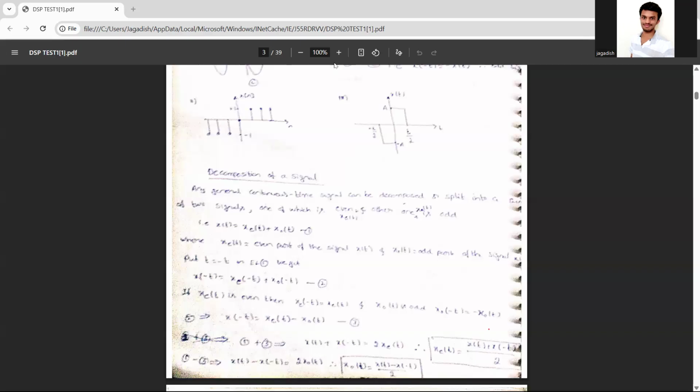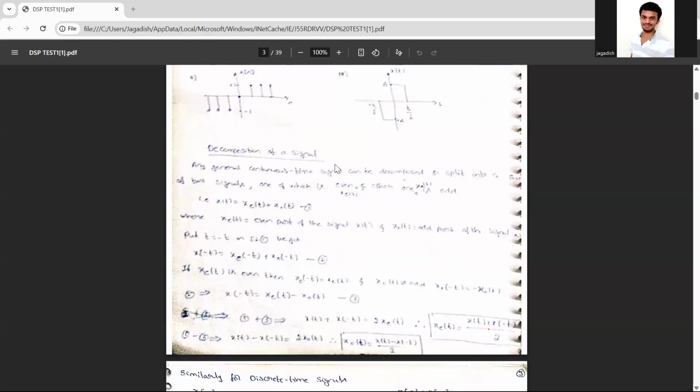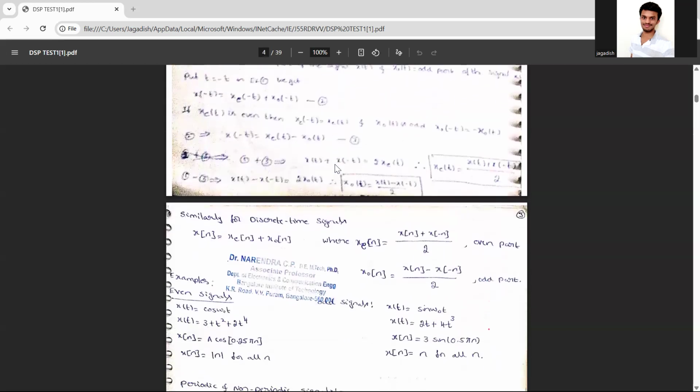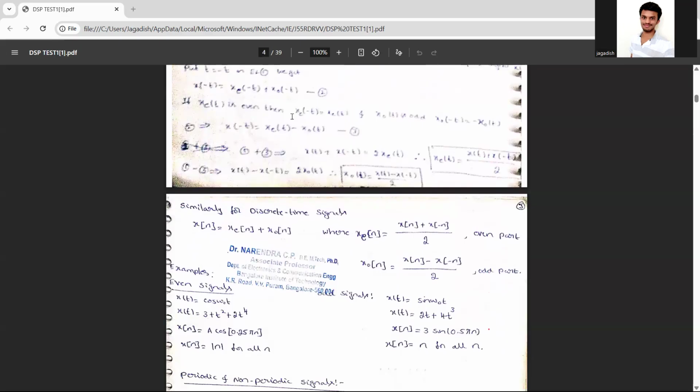Discrete, sir. Because for every value you will be having some instant of time. So you can find it out discretely. So you can add it in your theory. So you write the equation and you write those things. Okay. So the formula for the even signal, you have to mention these formulas.